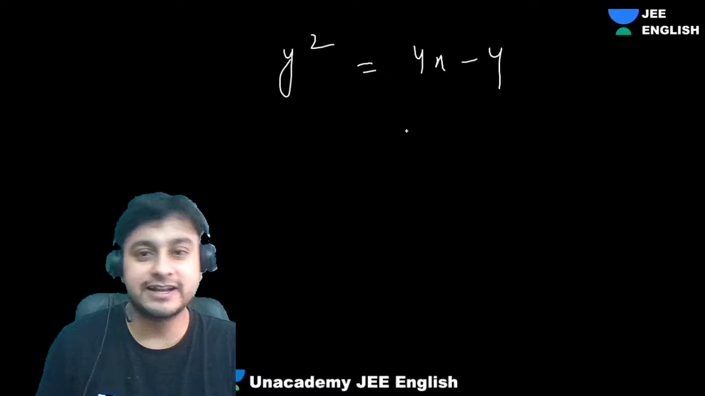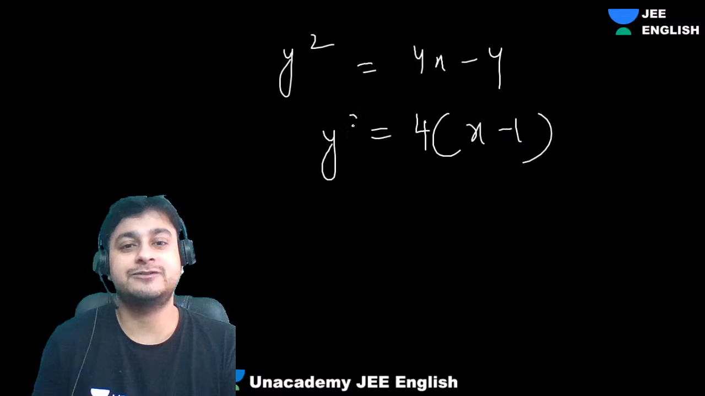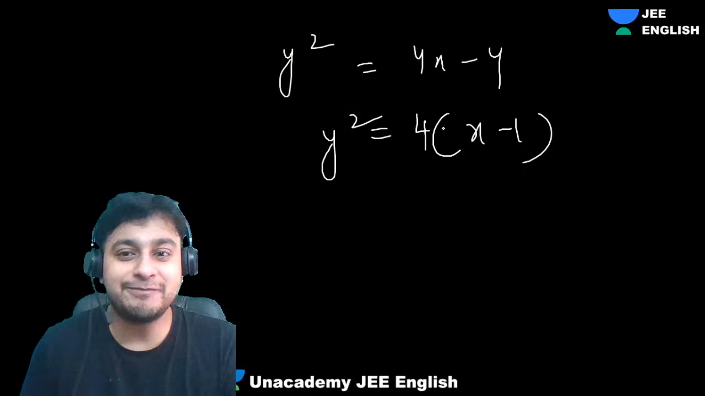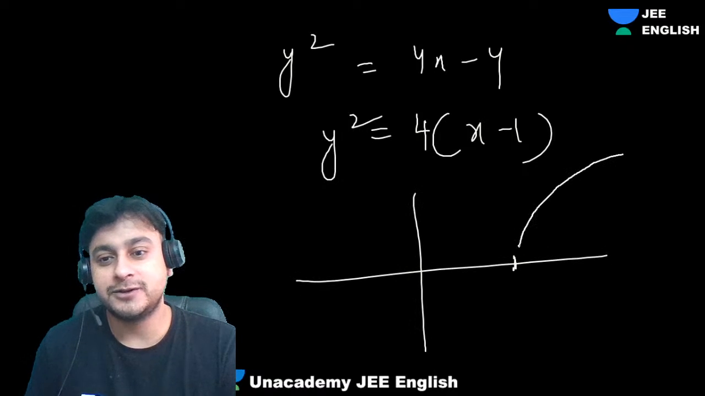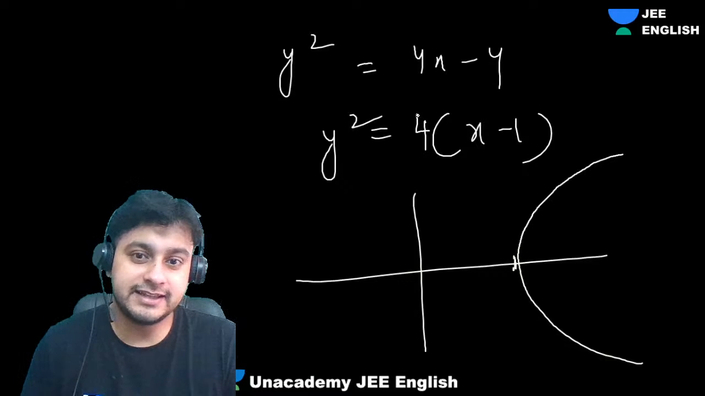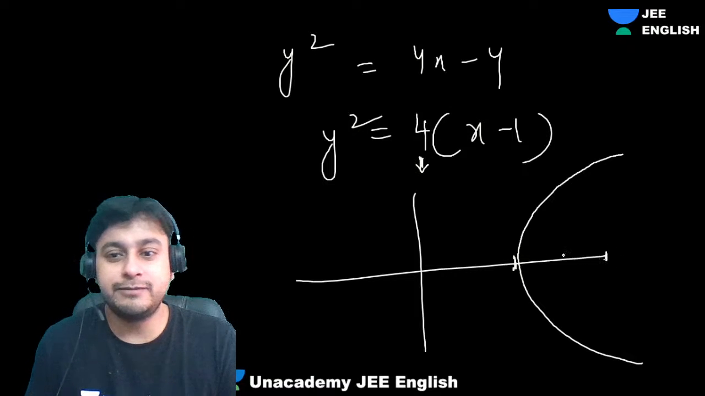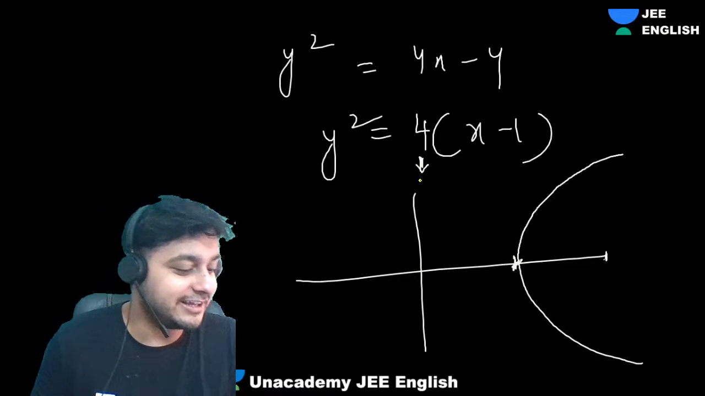Yes, very good, Bharadwaj. So what is this, guys? This is nothing but y square equals 4a times (x minus a). So can you tell me the parabola? Its vertex is at 1, 0, and its latus rectum length will be 4. I can actually write down this whole equation.